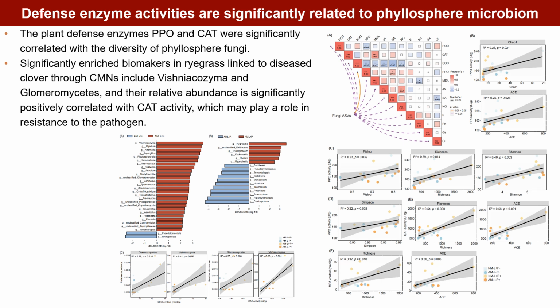Significantly enriched biomarkers in ryegrass linked to diseased clover through CMNs include Vitiacozyma and Glomeromycetes, and their relative abundance is significantly positively correlated with CAT activity, which may play a role in resistance to the pathogen.